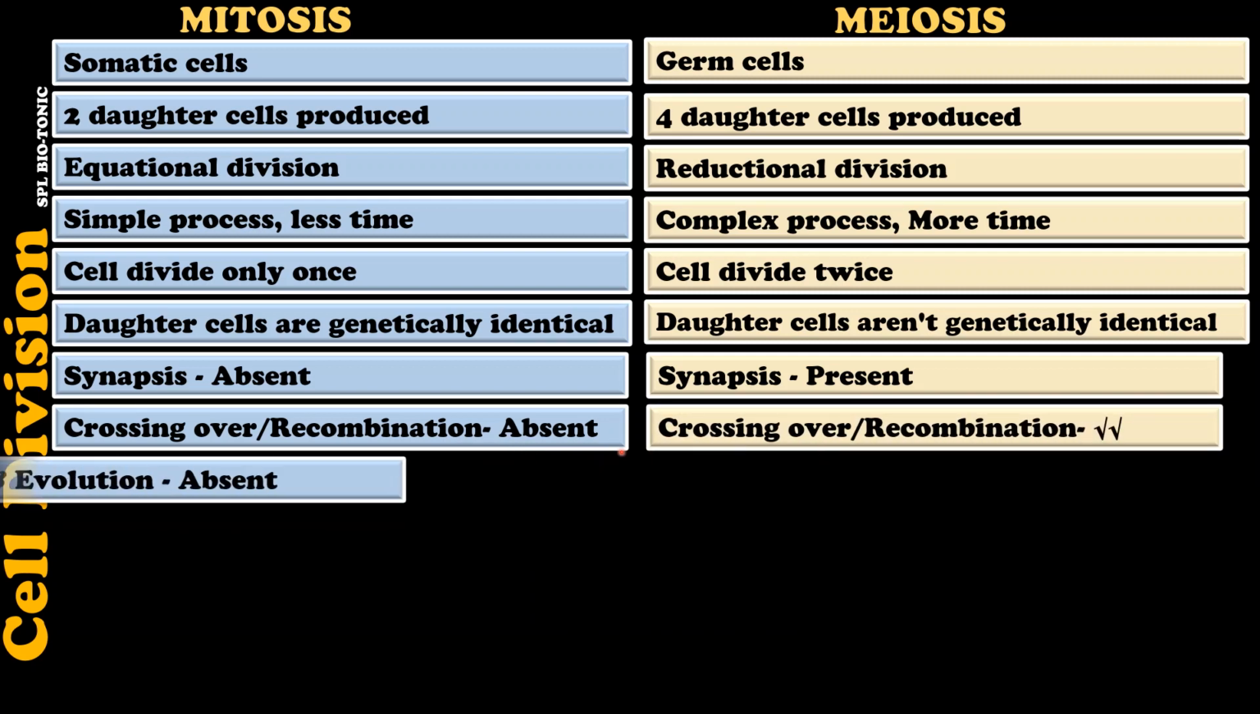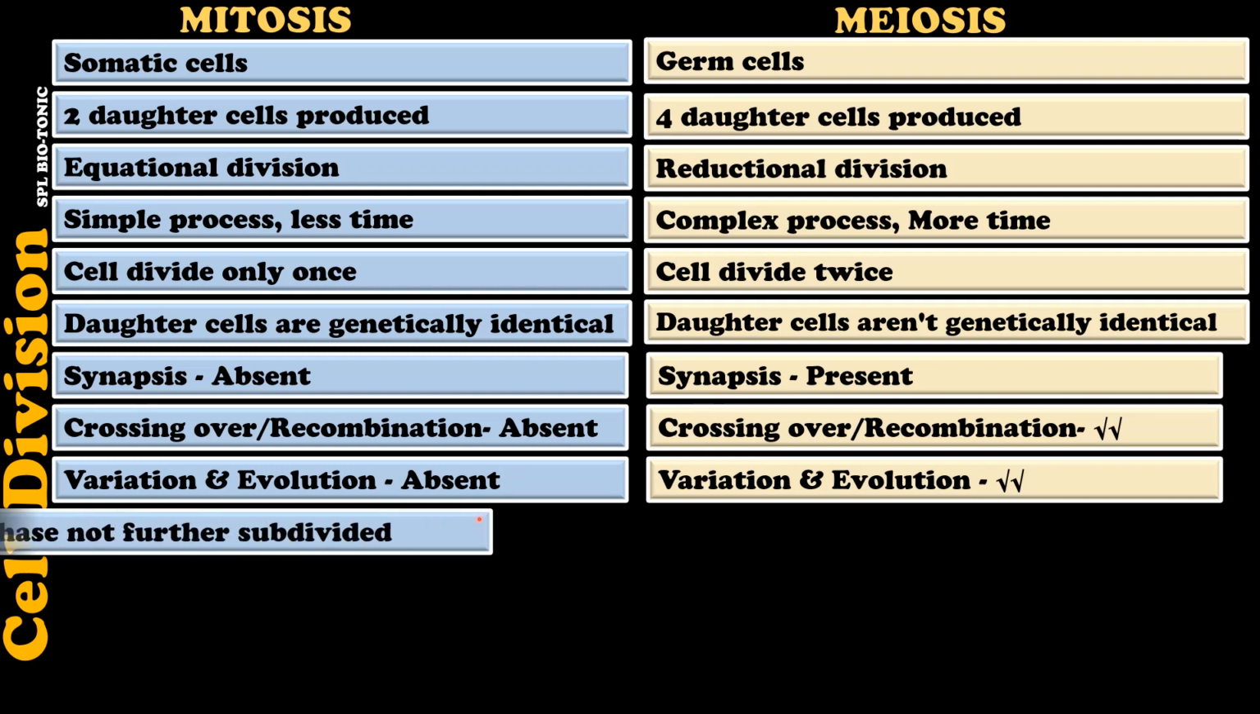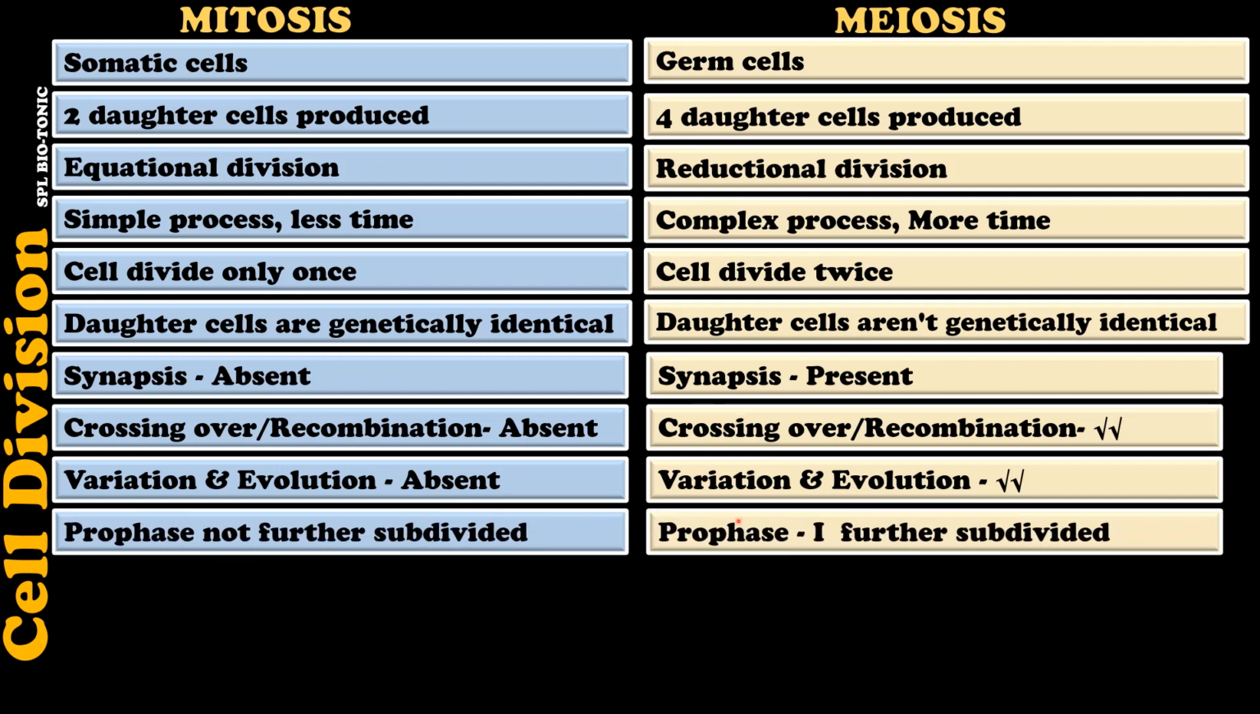Now due to crossing over and even due to random arrangement of chromosomes at the equator, variation and evolution are possible in meiosis, but that is not there in mitosis. Please make a note of this. Now we know that prophase 1 of meiosis 1 is further divided into leptotene, zygotene, pachytene, diplotene and diakinesis. But in case of mitosis, this prophase is not further subdivided into various substages.